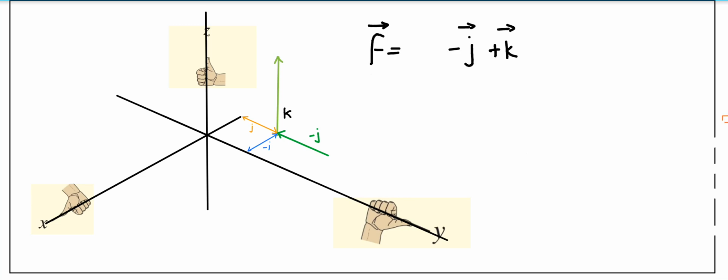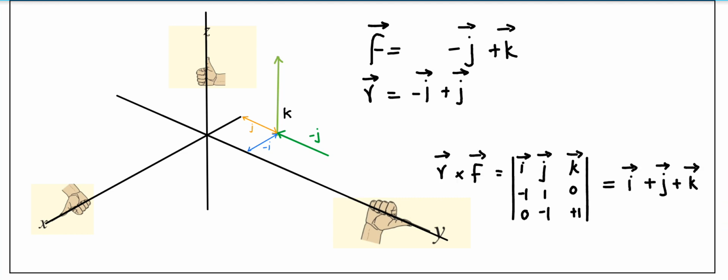So we have discussed this just before. So it's also like that. We have resolved the forces. Actually, I combined the force and explained the situation, but actually the situation is we have an F vector that is minus j plus k that is actually resolved and for which we have calculated the moment. So that's how we did this, but I am explaining this in the reverse way for our understanding.